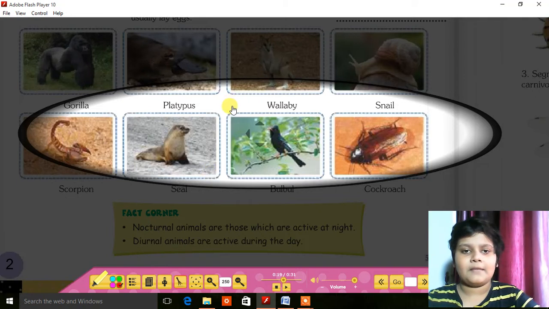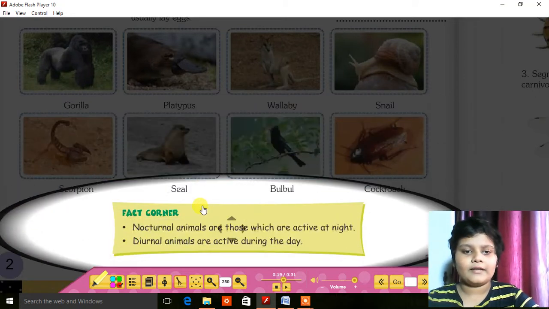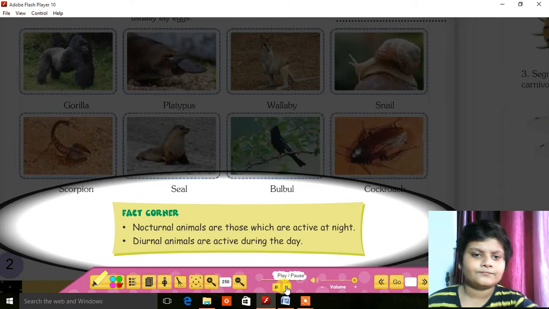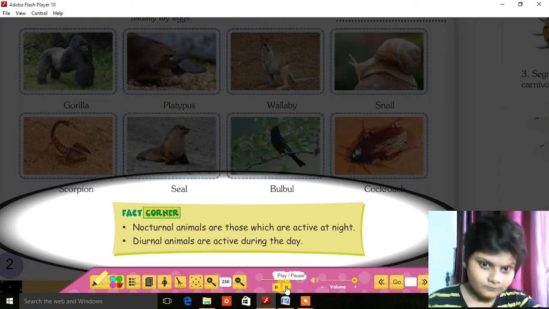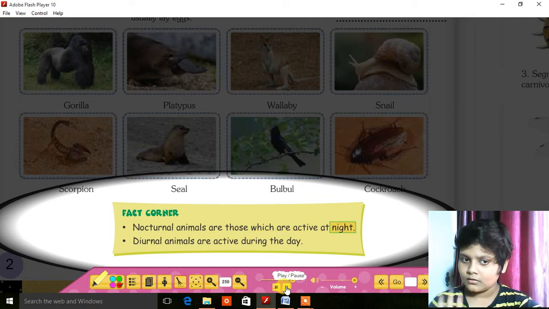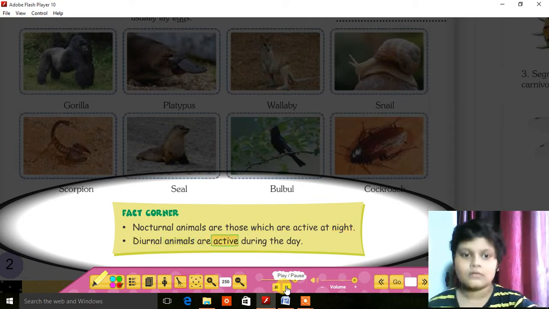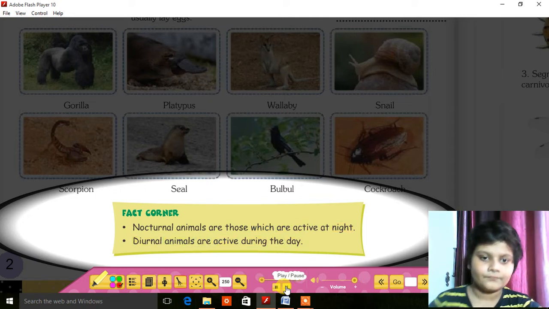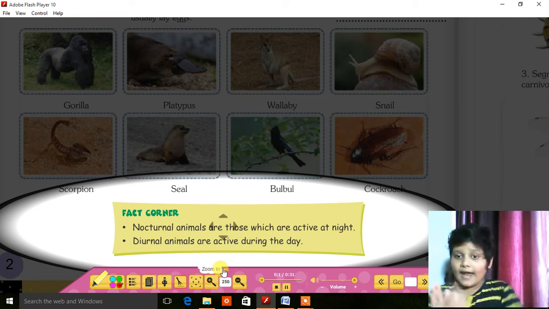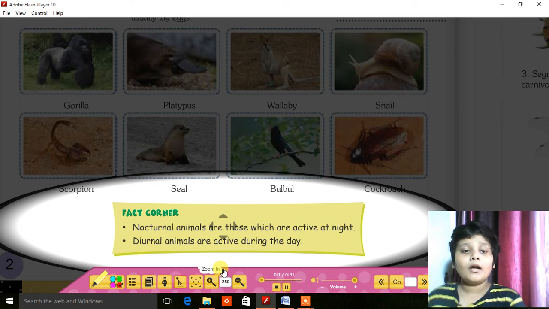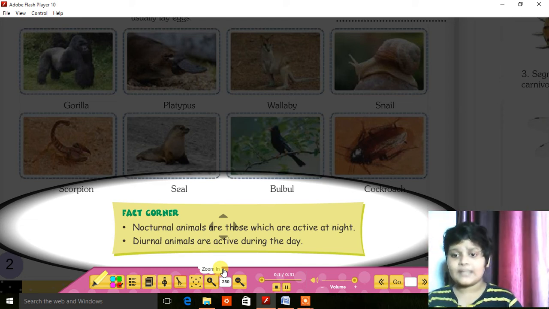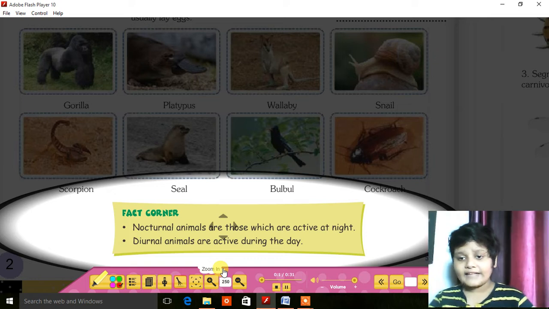Spotlight is enabled now, and now I will explain the fact corner. Nocturnal animals are those which are active at night. Diurnal animals are active during the day. Owl is the biggest example of a nocturnal animal, as it is active at night.